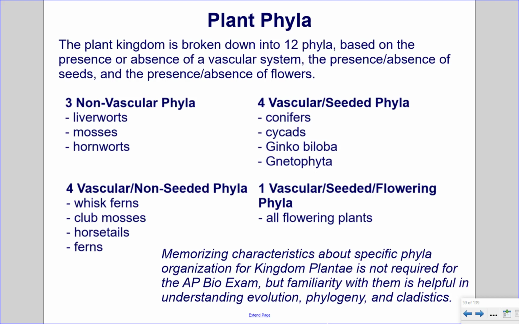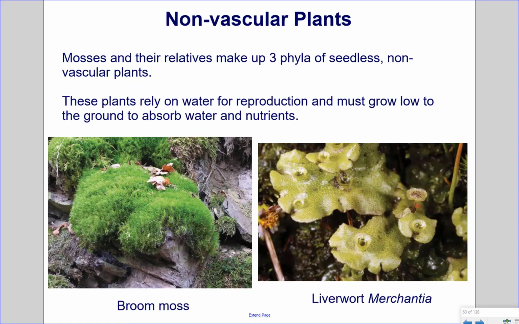4 vascular non-seeded phyla include whisk ferns, club mosses, horsetails, and ferns. 4 vascular seeded phyla include conifers, cycads, ginkgo biloba, and Gnetophyta, and 1 vascular seeded flowering phylum, which is all flowering plants. Memorizing characteristics about specific phyla organization for Kingdom Plantae is not required for the AP Bio exam, but familiarity with them is helpful in understanding evolution, phylogeny, and cladistics.